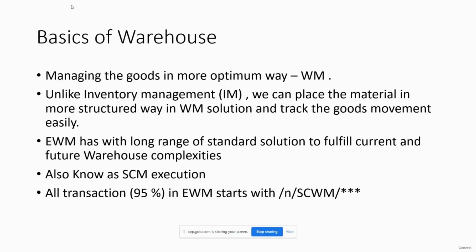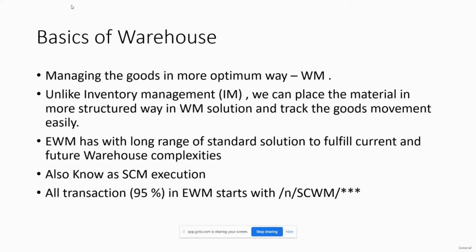More optimum way means that within the warehouse we have different structures. Different structures means we have storage types where we have big racks, and in those racks we are placing those materials. Not only the big racks, but there are different storage types we have, like bulk storage, and open storage, which means we are keeping the material in the open spaces. Bulk storage is for when we have bulky materials that we are not keeping inside the warehouse racks. So we have different storage types in this.